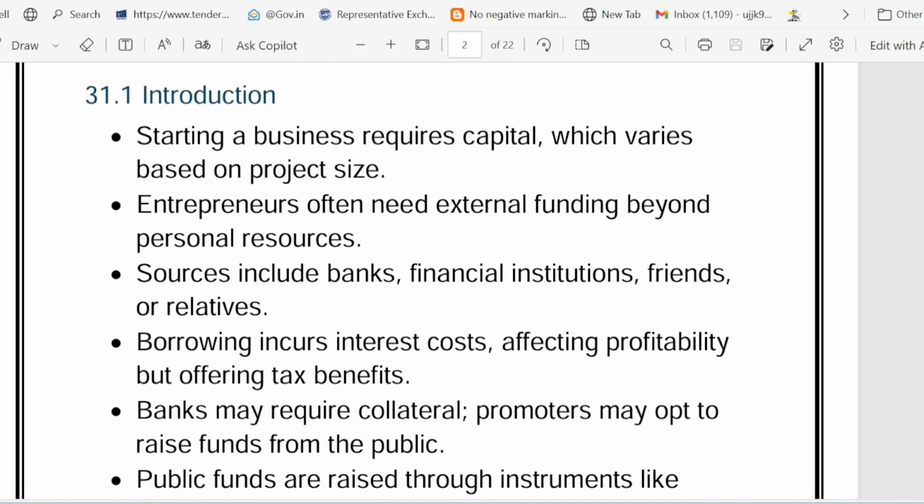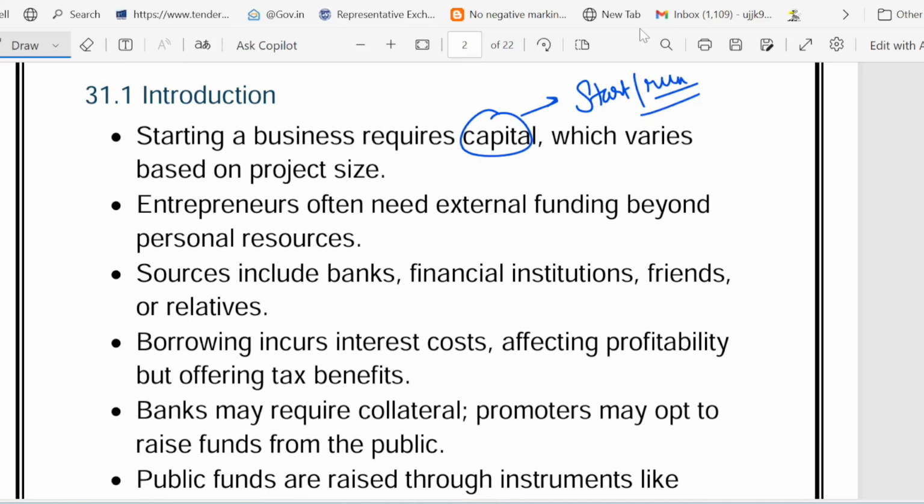So friends, starting a business, great, but first you need money. So where does it come from? Let's break it down. So the first thing is capital. Yes, capital. So what is capital? Capital is the money needed to start or run a business. Money that is required to start or run a business is called capital.